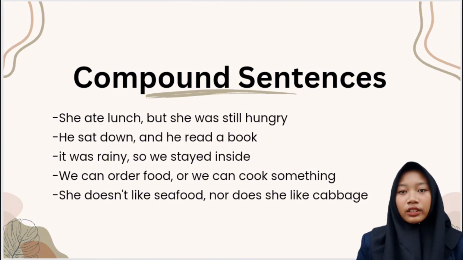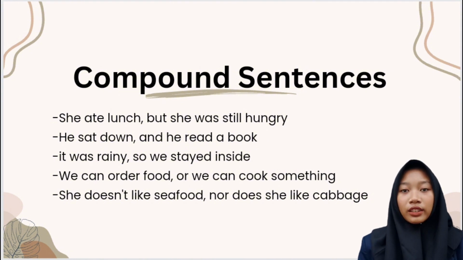He sat down and he read a book. The first independent clause is he sat down, and the second independent clause is he read a book. They are joined by the coordinating conjunction and, which shows addition.